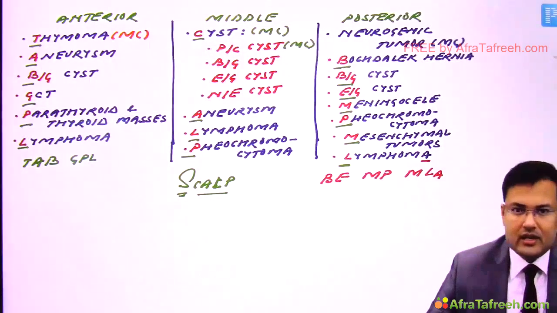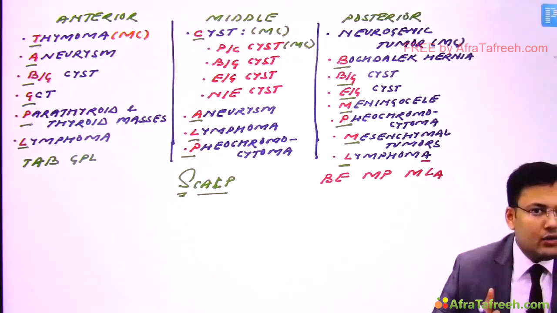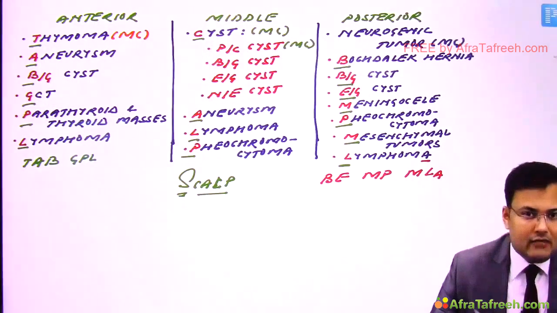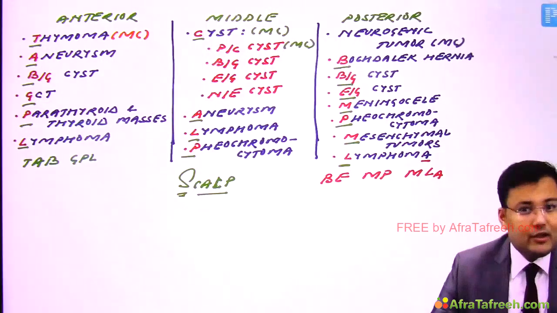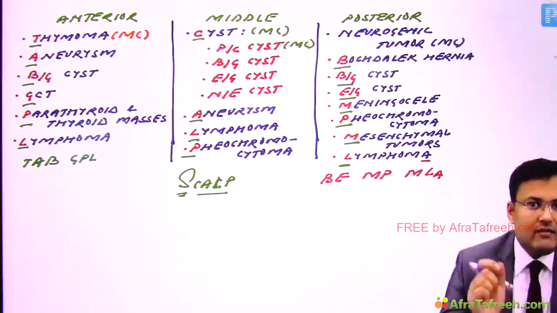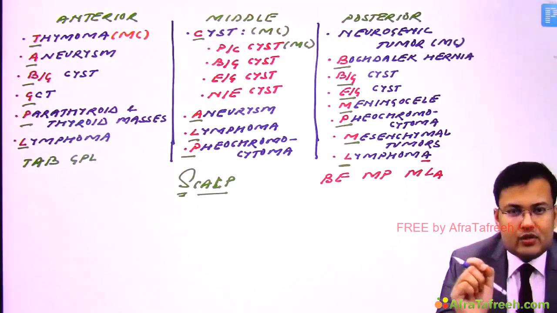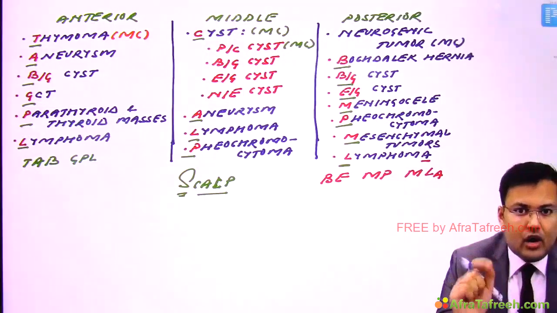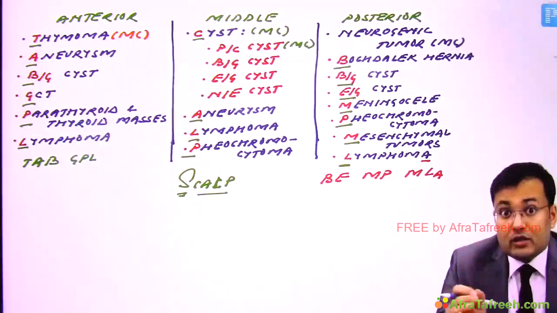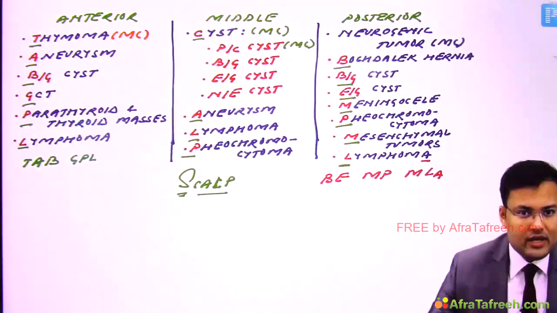These are the questions related to distribution. Now why are you supposed to remember in which mediastinum which tumors are seen? Because sometimes questions are asked, and they will ask you in which mediastinum this tumor is seen, or which of the following tumors is not seen in this mediastinum. Okay, that's why you have to remember, and mnemonics are there, so it's easy for you to remember.